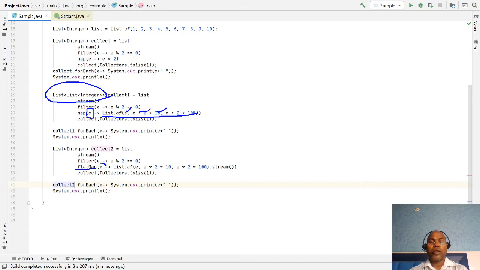Flat map takes one input and returns the list of objects for that string. So here notice that we are returning a stream of these three values, not one object. We have to return a stream, not only a list.